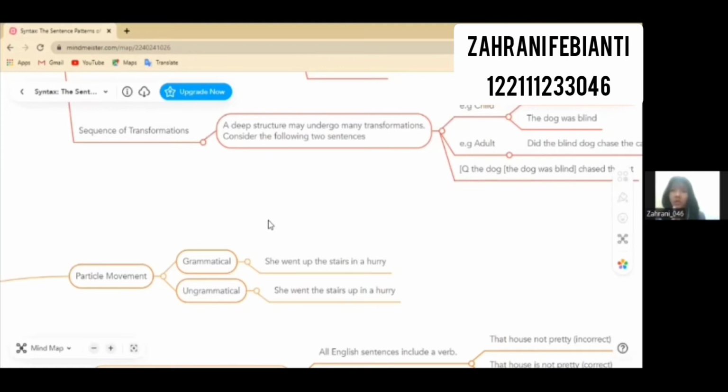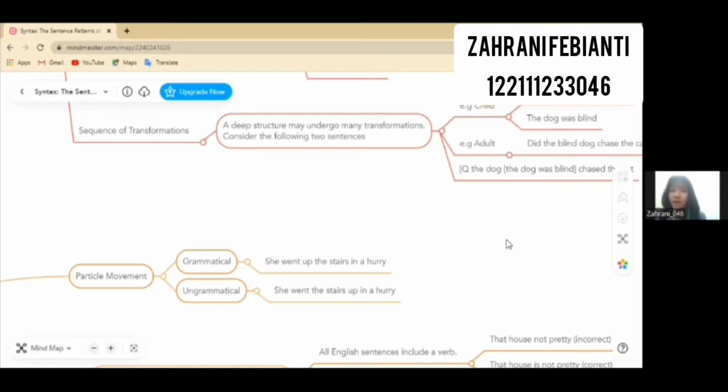As you know, our subconscious knowledge allows us to know whether something is incorrect or correct. If you are a fluent speaker, your subconscious knowledge allows you to produce well-formed sentences and also recognize ill-formed sentences. A sentence is grammatical, or well-formed, if the sequence of words and the relationship between words conform to the syntactic knowledge rules of fluent speakers of the language, and if the sentence contains all of its required components.